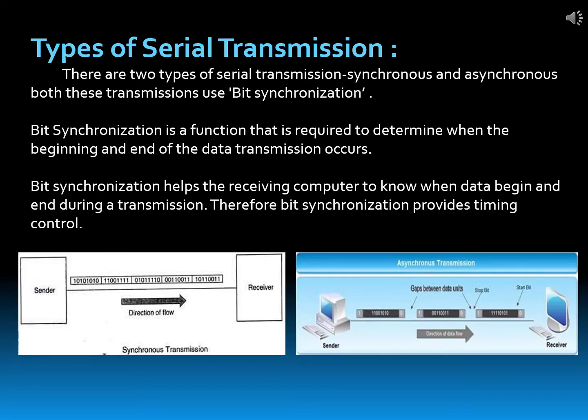There are two types of serial data transmission. Those are synchronous and asynchronous. Both these transmissions use bit synchronization. Now, what is bit synchronization? Bit synchronization is a function that is required to determine when the beginning and end of the data transmission occurs. It helps the receiving computer to know when data begin and end during a transmission. Therefore, bit synchronization provides timing control.